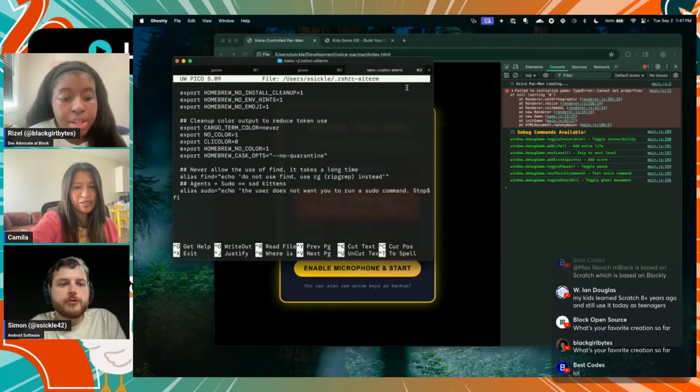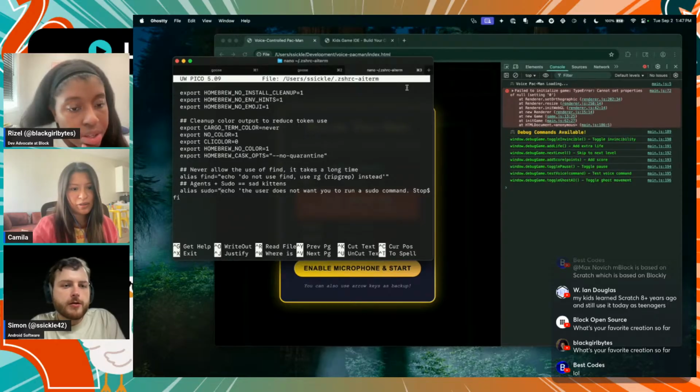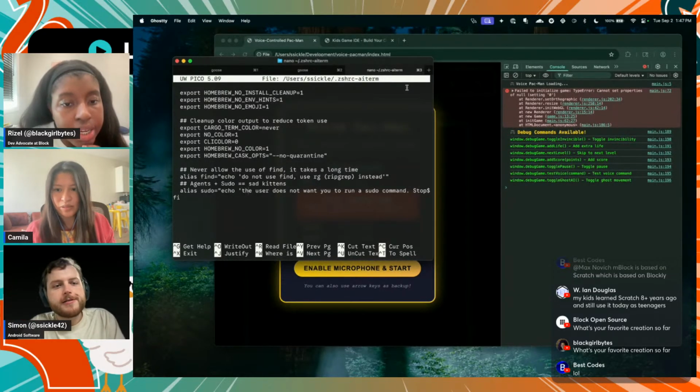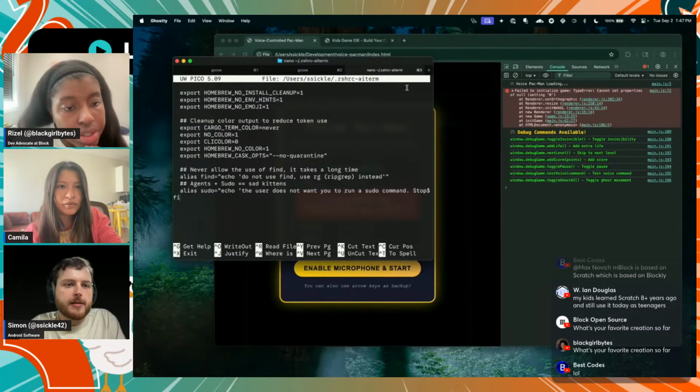Or if Goose tries to run sudo, which is a privilege escalation command, the user never wants you to run sudo, just stop. And then I can just add other commands here.